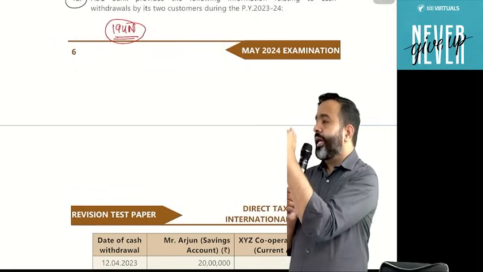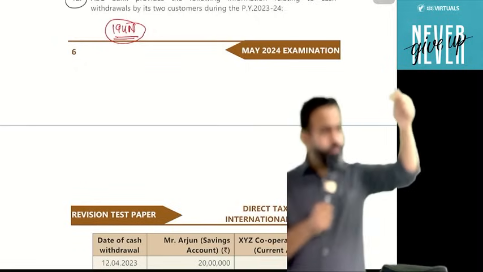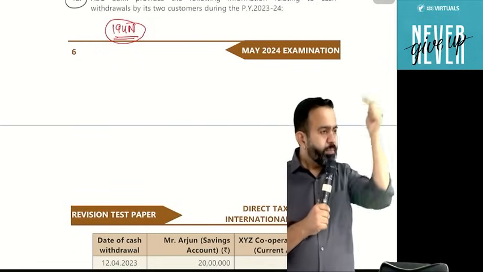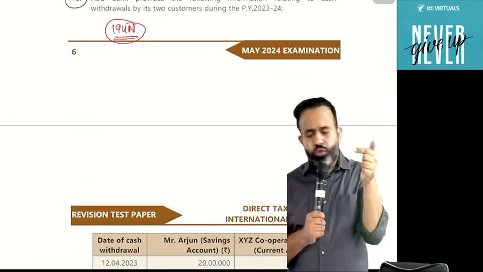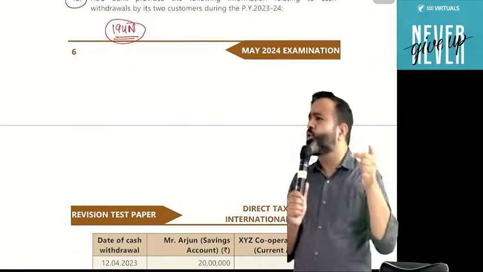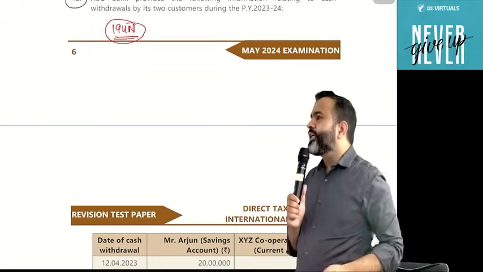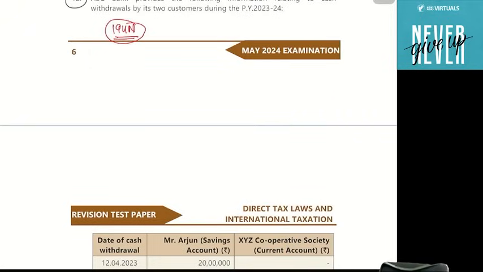More than 20 lakh up to 1 crore, or in case of a cooperative society up to 3 crore, the TDS rate will be 2%, and in excess of 1 crore, or 3 crore for a cooperative society, your TDS rate will be 5%. You got my point or not?